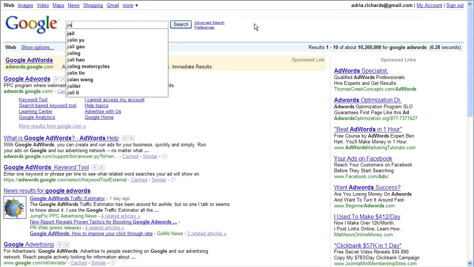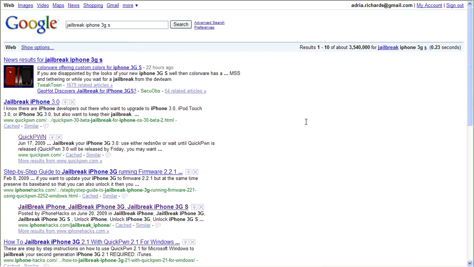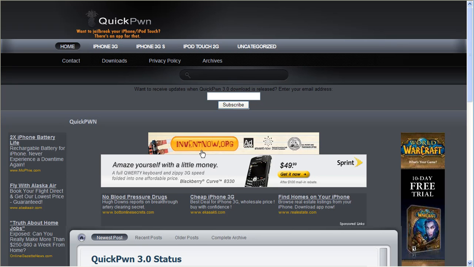Now, unfortunately, as I was Googling yesterday to see what was out there for jailbreaking the new iPhones, I searched for jailbreak iPhone 3GS, right? Because I just wanted to see. I need to be on top of stuff. I saw this come up, QuickPwn, and I know that's the name of a piece of software, but I didn't know it had its own website. Well, I went to it. And this is what I found.